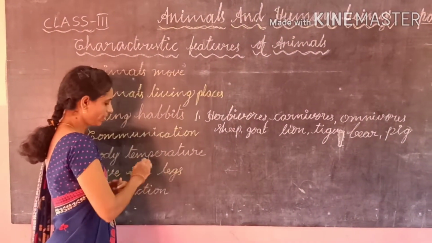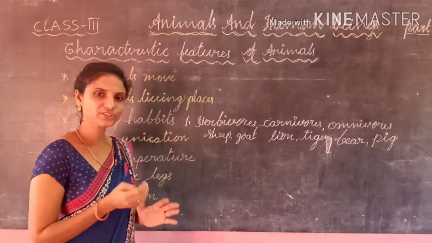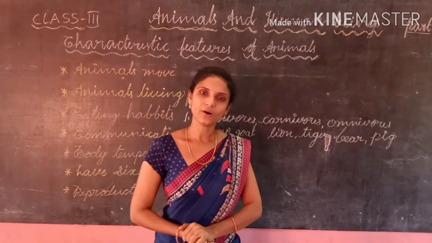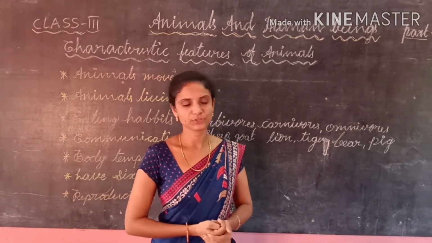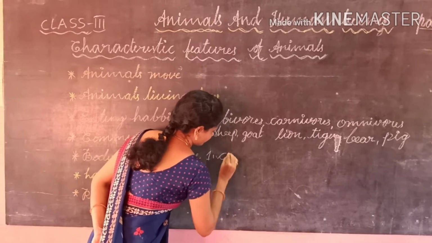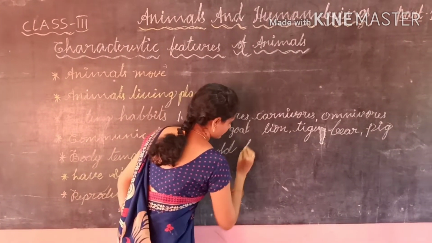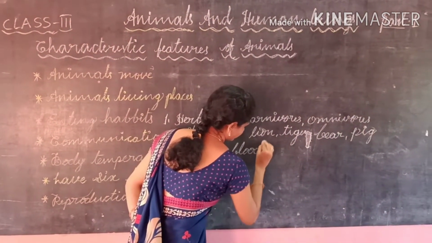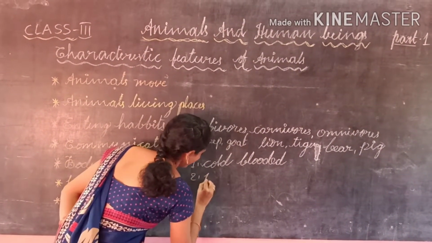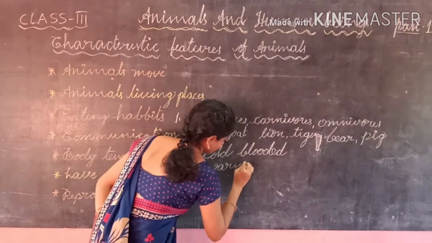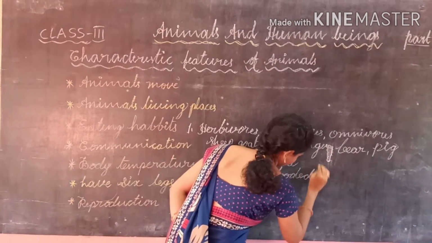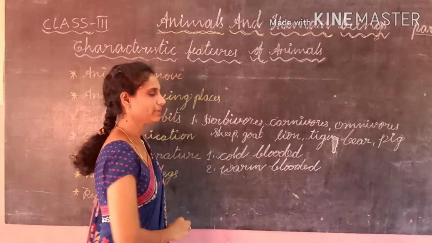Next one, body temperature. Based on the change in body temperature, all animals are divided into two types: cold-blooded animals and warm-blooded animals.